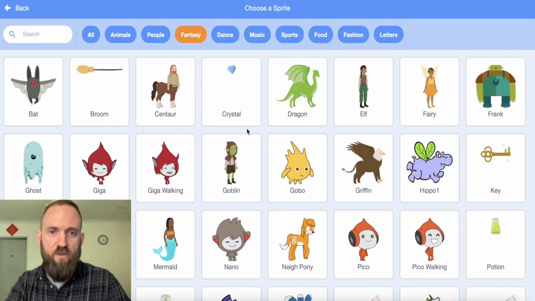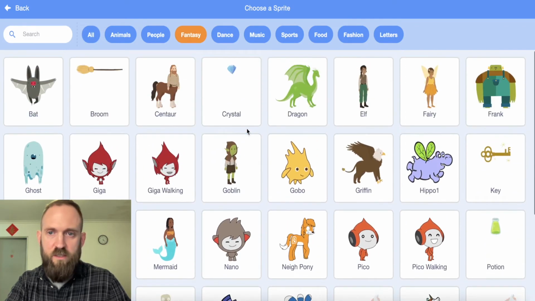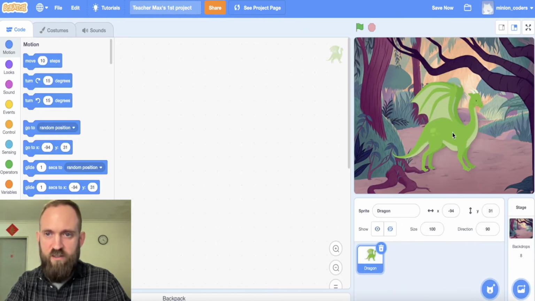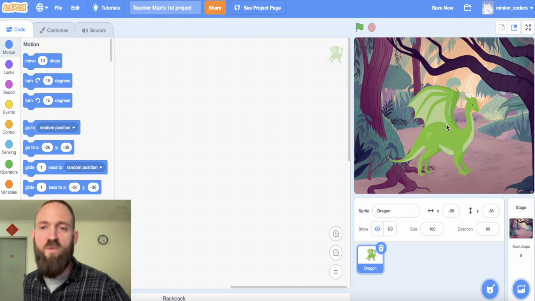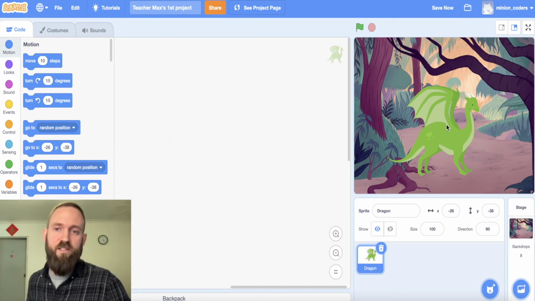I'm going to choose a fantasy crazy animal. I like a dragon. You know what? Yeah, I think this dragon looks good. I think he suits this background. He looks really cool. And what's he going to do? Right now, it's just a picture, right? He is just a picture.